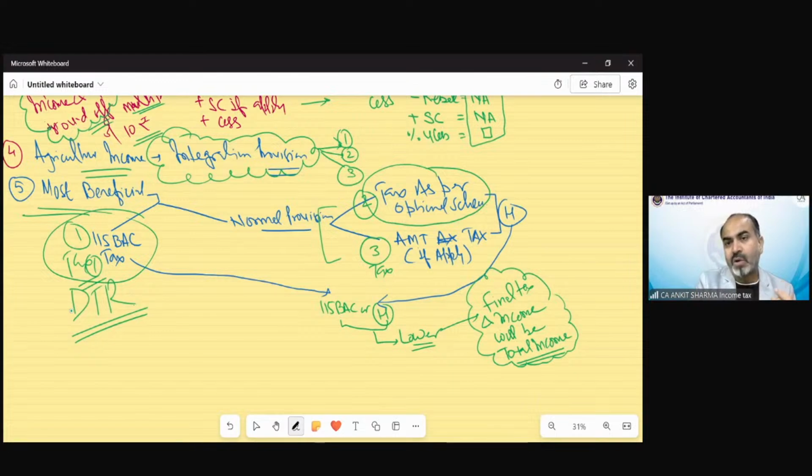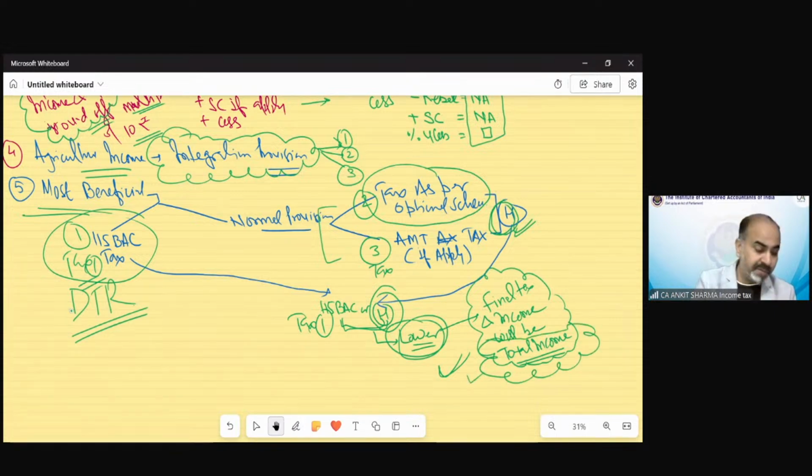So then we have to find out tax number 2, which is as per optional tax regime, and tax number 3, which is AMT tax. Out of these optional and AMT, we have to take the higher tax. That higher tax out of these 2 and 3, and the tax 1, which is as per section 115BAC, we have to compare them, and the lower would be our final tax liability, and the respective income on which that lower tax has been calculated would be called our total income. So if there is a requirement to calculate tax most beneficial to the assessee, then we may need to find out 3 kinds of tax.